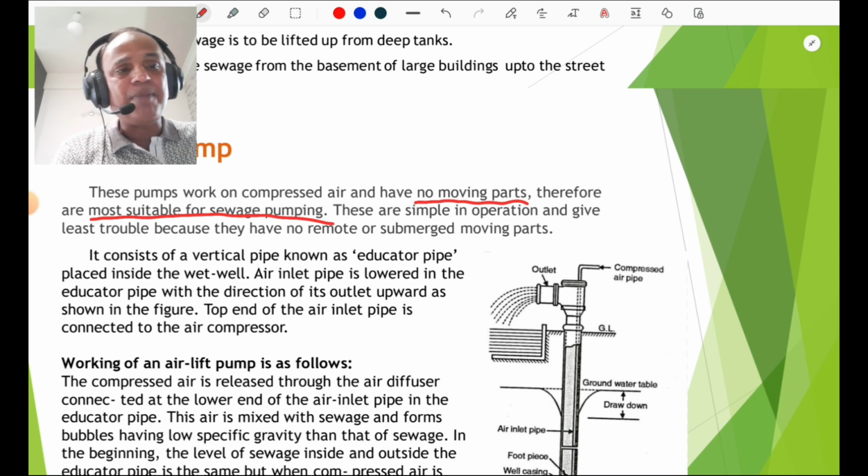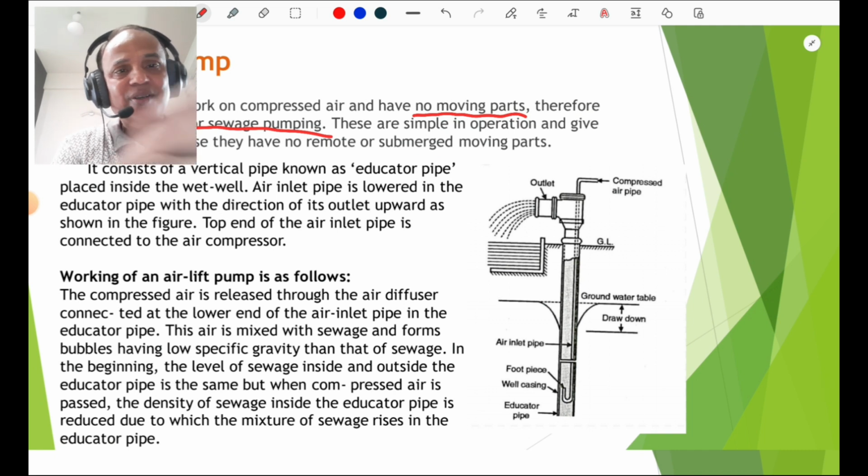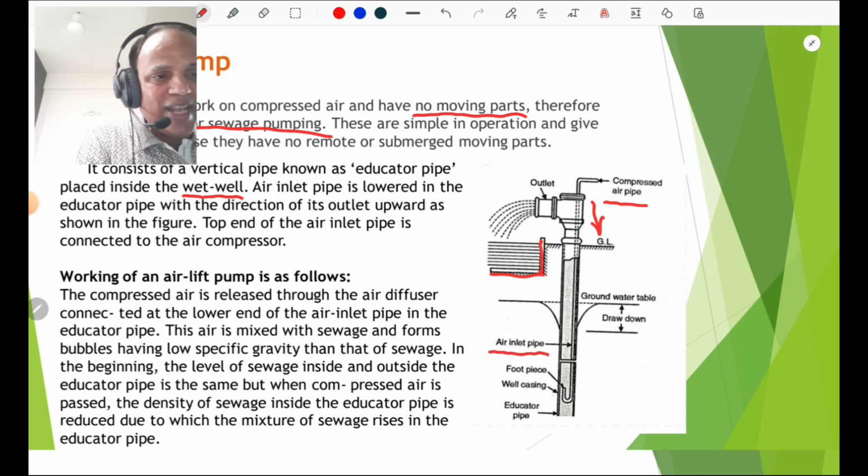It consists of a vertical pipe known as an eductor pipe placed inside the wet well. We already discussed what the wet well is: the well containing the sewage. An air inlet pipe is lowered into the eductor pipe with the direction of the outlet upward, as shown in the figure. One must study this figure. The compressed air is supplied from here. This is the ground level, this is the wet well, and this is the eductor pipe, and inside it there is an air inlet pipe. We can go for the well casing also, and this is the eductor pipe as shown here.